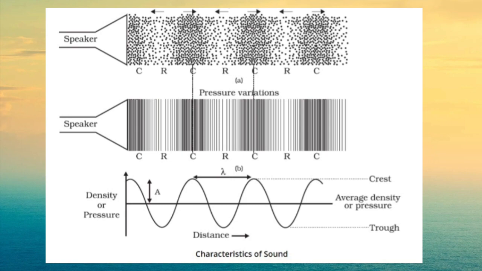Time period. The time taken between two consecutive compressions or rarefactions to cross a fixed point is called the time period of the wave. In other words, the time taken for one complete oscillation through a medium is called a time period. That can be denoted with a capital letter T. The SI unit of time period is second.